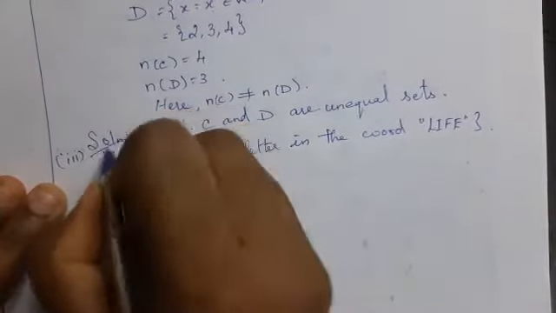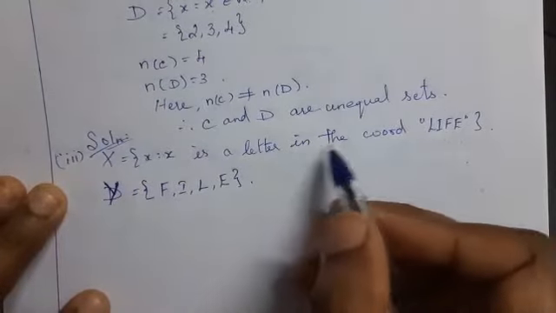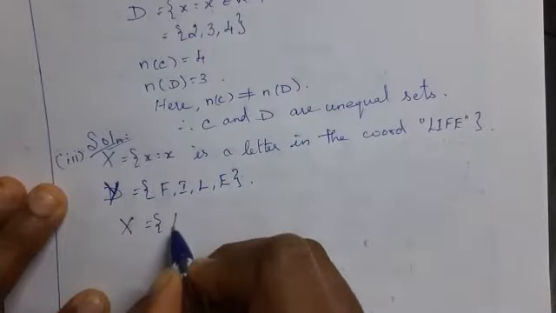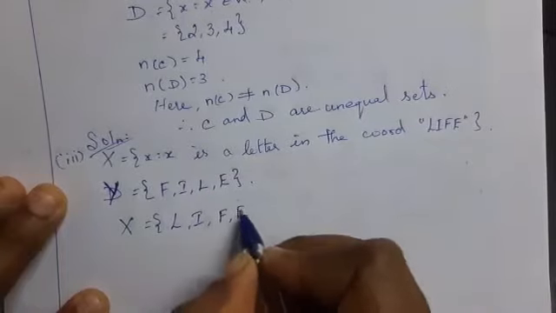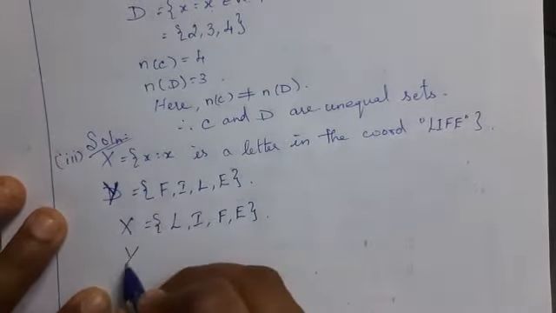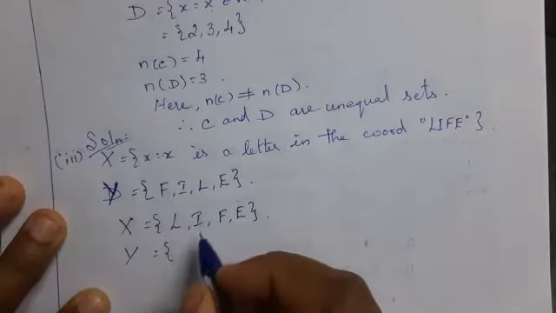Solution. Capital X is equal to the letters in the word life. Therefore, capital X is equal to L, I, F, E. Capital Y is given directly: F, I, L, E.